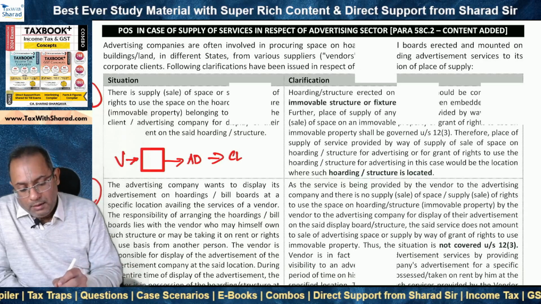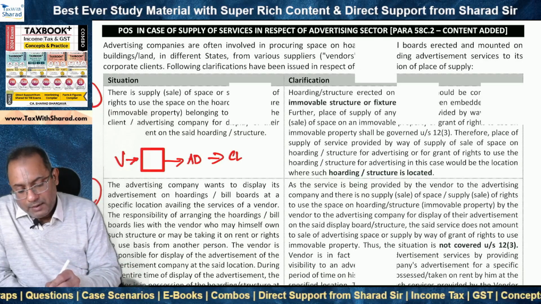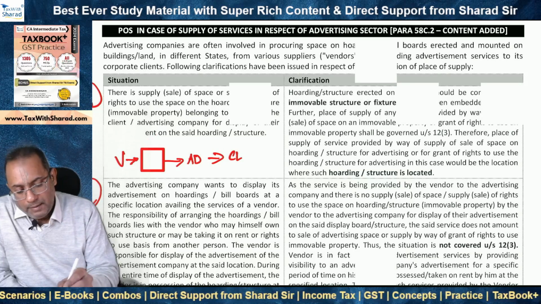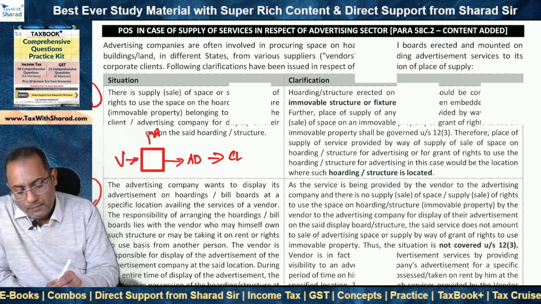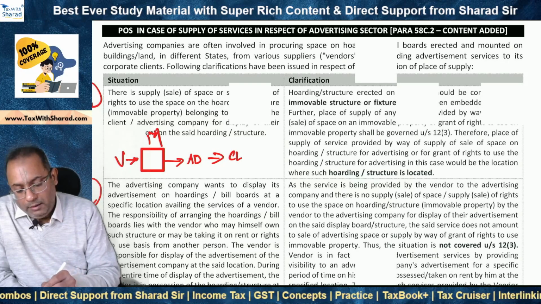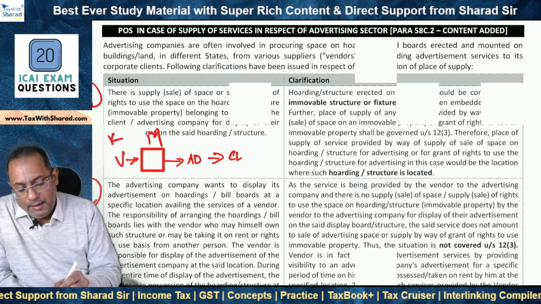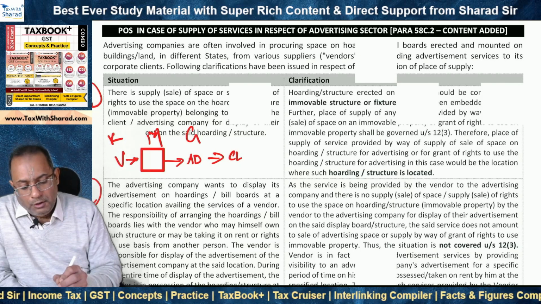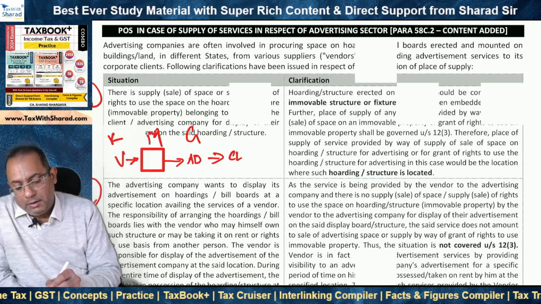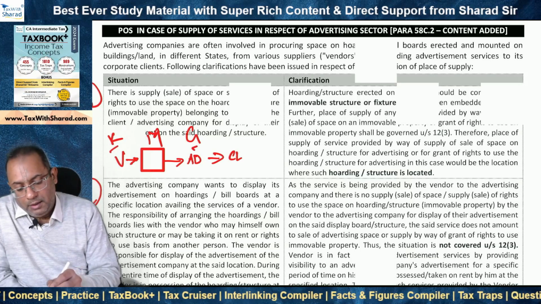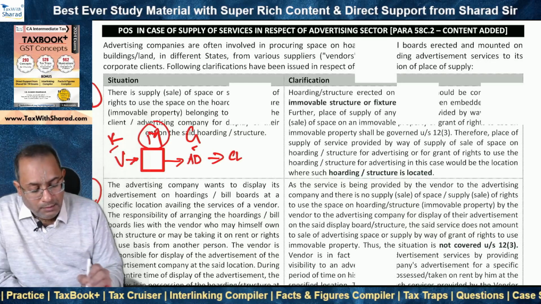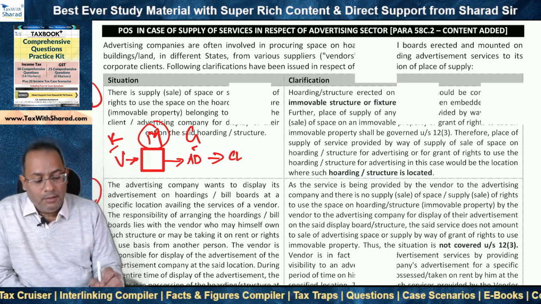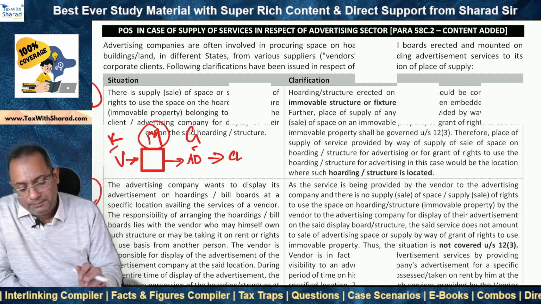Okay. So say the hoarding or billboard is in Maharashtra and the vendor is in Karnataka and the advertising agency is say in Gujarat, so the place of supply in respect of this service will not be Karnataka, will not be Gujarat, it will be Maharashtra, because this is the location of such hoarding or structure, and the place of supply will be governed under section 12.3.